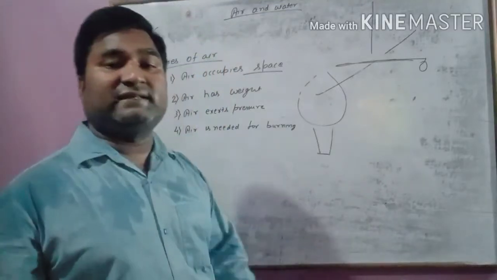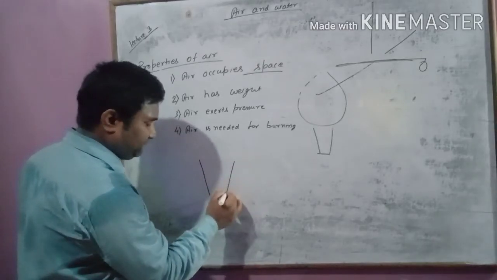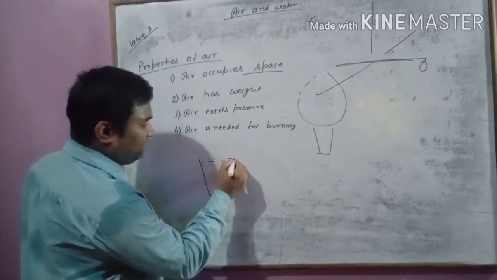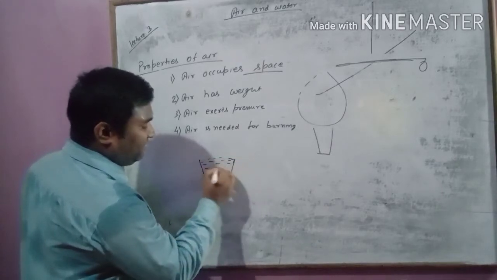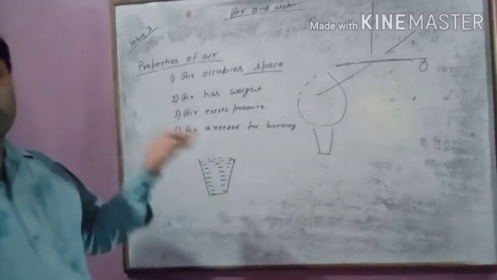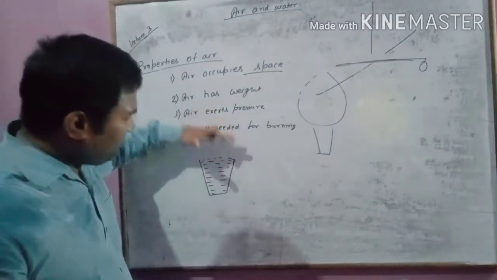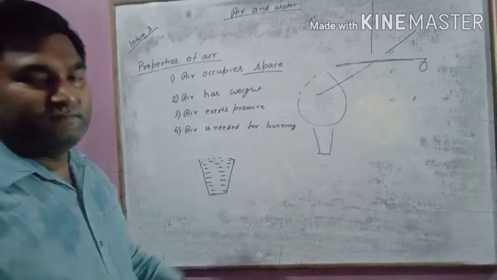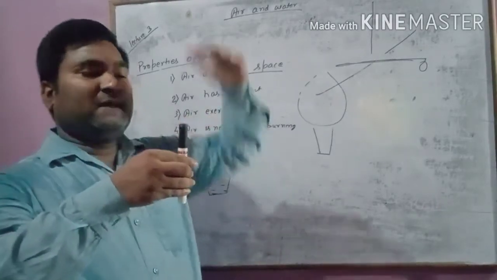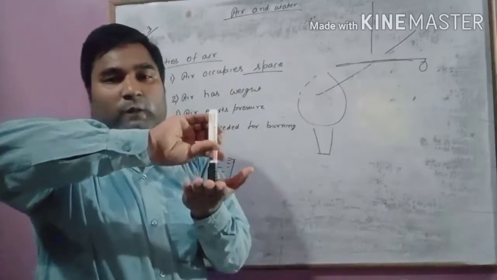Third is air exerts pressure. Take a glass and fill it with water, till the top. Take a cardboard and place it over the glass. Place a cardboard over it and make it upside down.